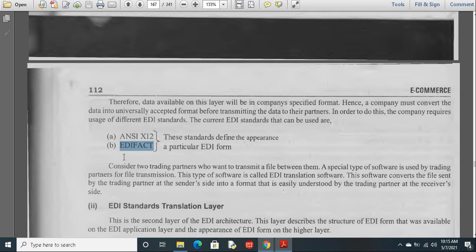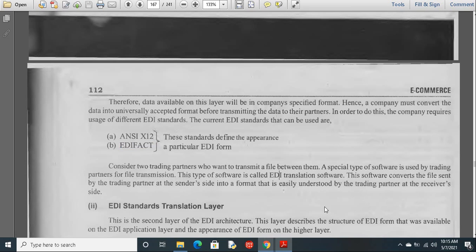Consider two trading partners who want to transmit a file between them. A special type of software is used by trading partners for file organization and file transmission. This type of software is called EDI. This software converts the file sent by the trading partner at the sender side into a format that is easily understood by the trading partner at the receiver side.